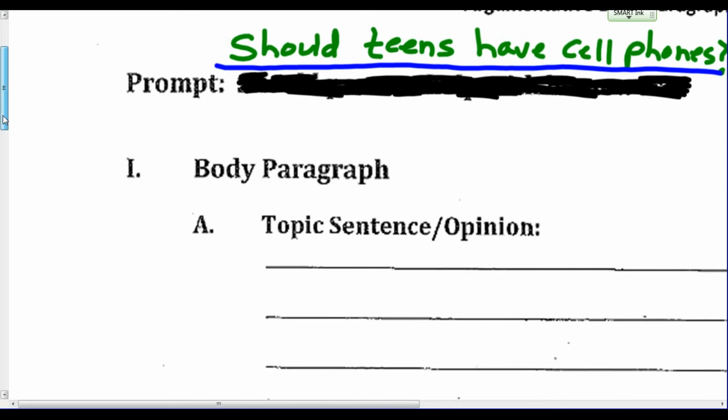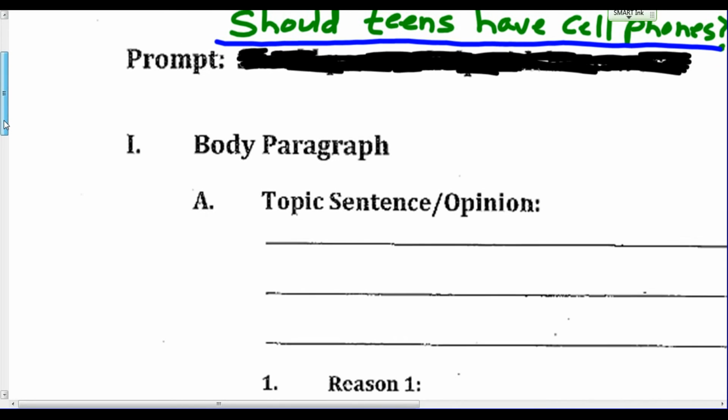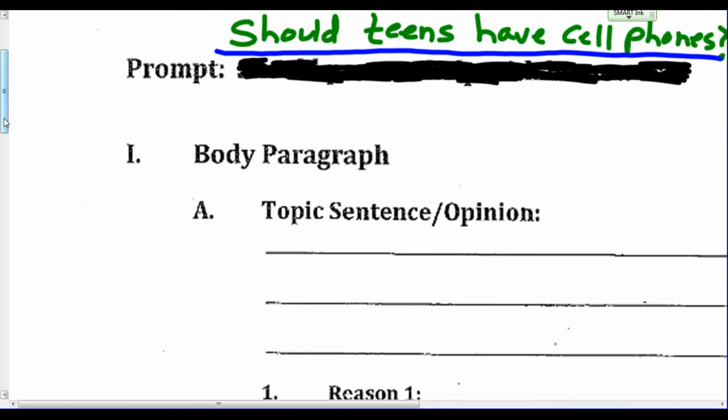Once I've chosen a side, the next thing I need to do is turn my question into a statement, and I also need to answer the question. And that becomes my topic sentence. So my topic sentence for this question would be, teens shouldn't have cell phones.